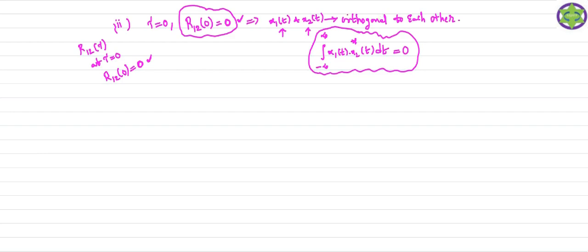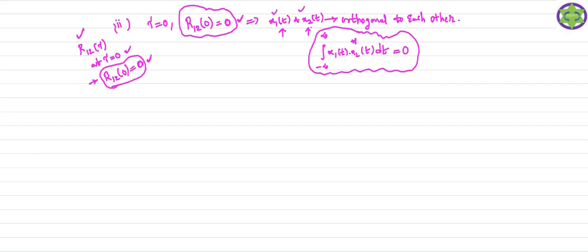Here, listen to the statement very carefully. If we evaluate the cross correlation function, which is R12 of tau, at tau equal to 0, and if I get R12 of 0 equal to 0, that means the cross correlation function evaluated at the origin is equal to 0. The meaning of this statement is, indirectly, that the two signals we consider are orthogonal to each other.